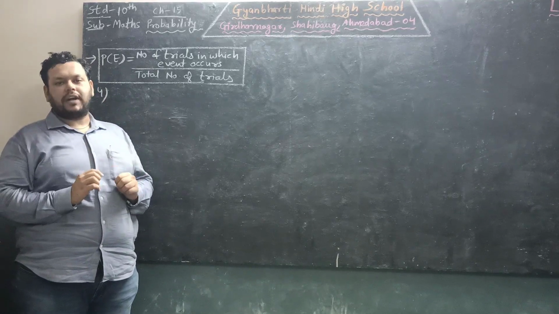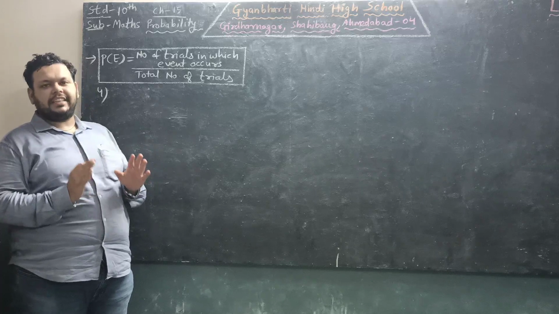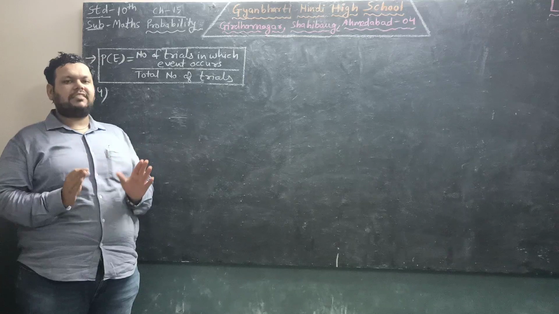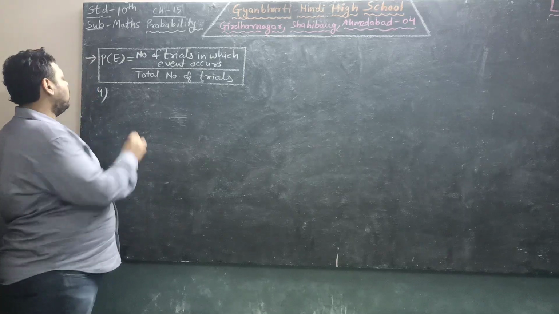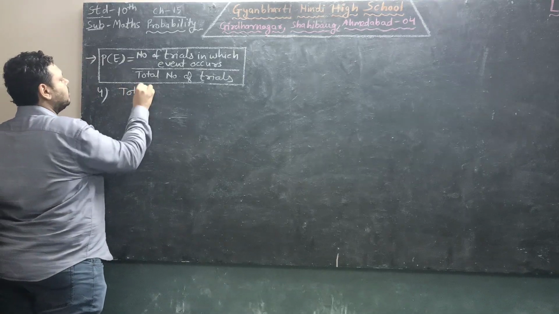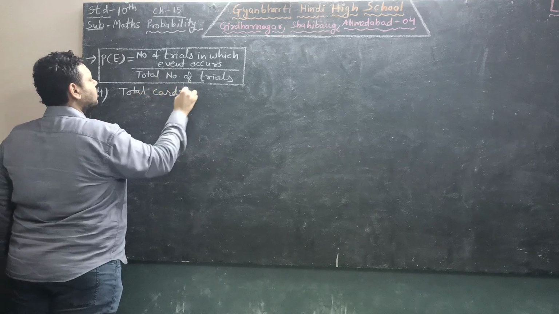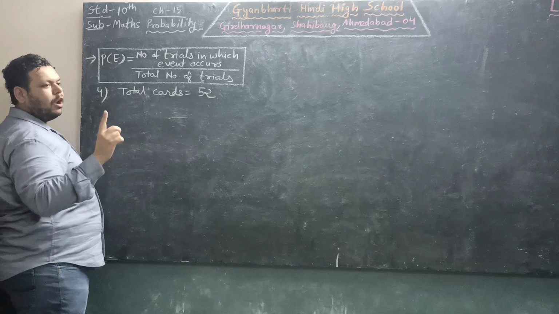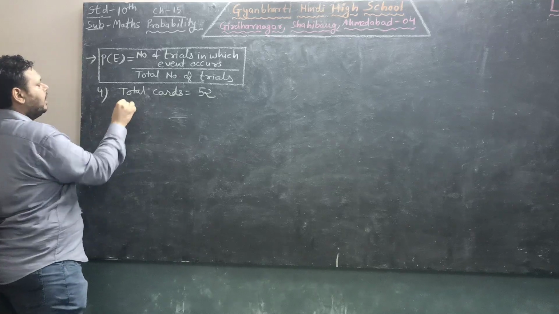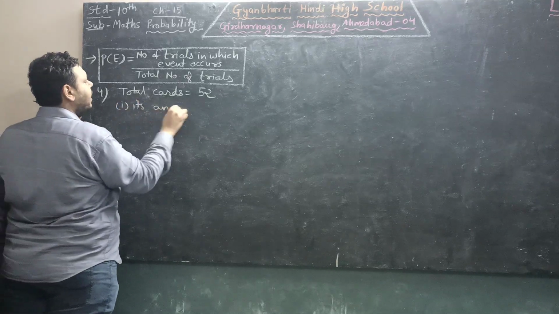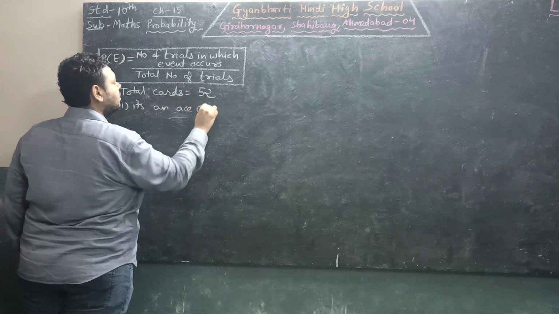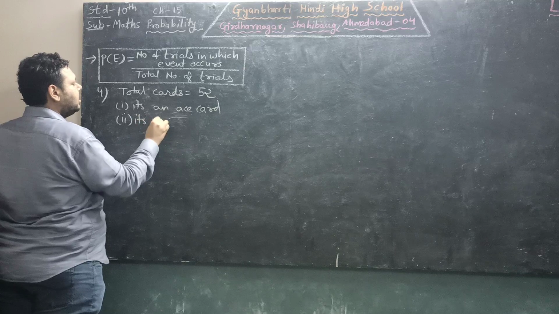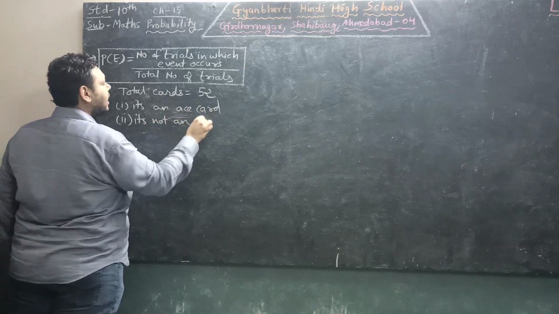pack of 52 cards. So we know in every sign there are 13 cards, 13 4s are 52, so there are 52 cards in a total game. So total cards are 52. Find the probability if we draw one card randomly, it's an ace card, and second, it's not an ace card.